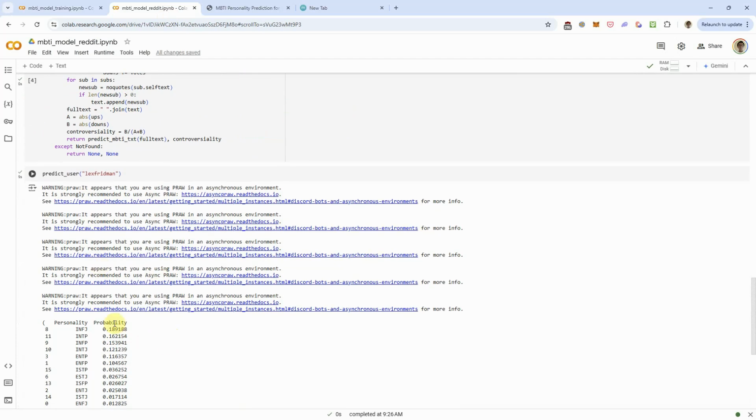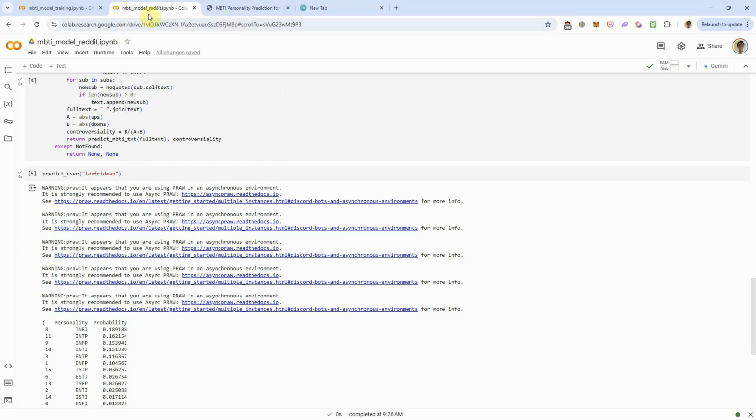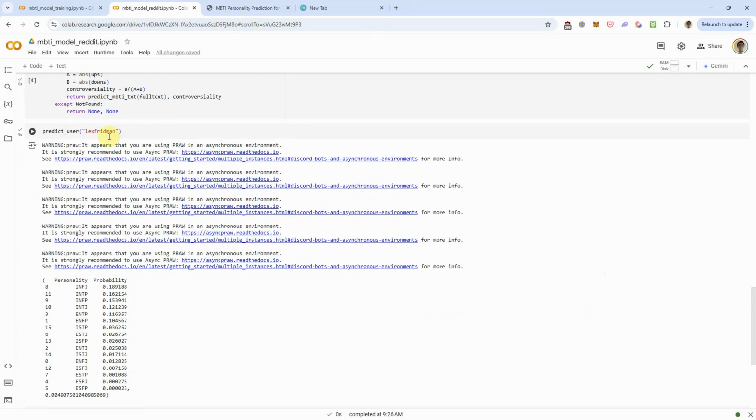So here we predict lexfridman, and it's also coming out as an INFJ. Now, keep in mind the model that I have here is different from the model that I used on the website, because back then I think I was using an older scikit-learn version, which is no longer compatible with Google Colab now. So I'm just using whatever latest version of scikit-learn was available on the day I made this video, and I just locked it in the requirements.txt. And I guess it still predicted lexfridman to be an INFJ pretty closely here.